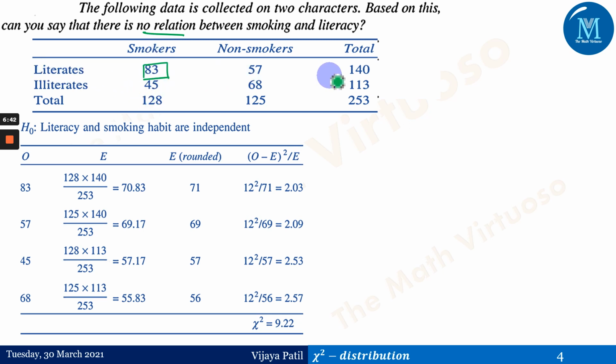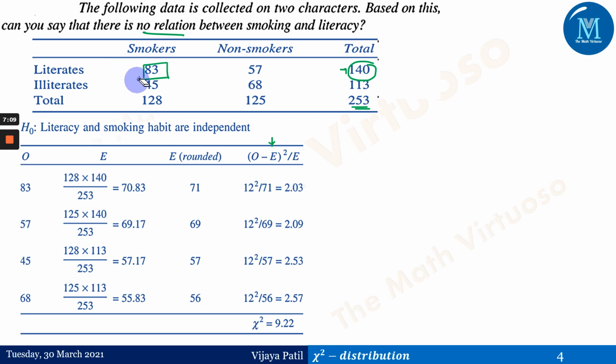The row total is 140 and the column total is 128, so the expected frequency is 140 into 128 divided by 253, that is 70.83, rounded off to 71. The last column comes out to be 2.03.